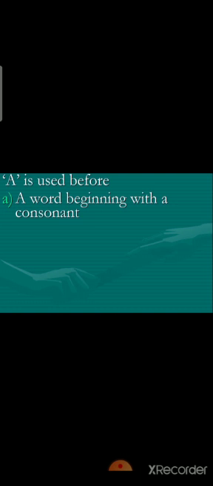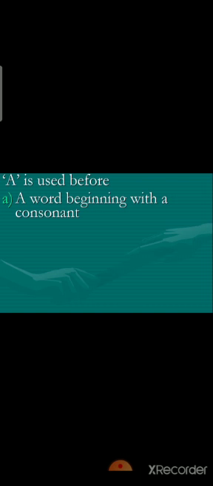When we want to use articles, there are two kinds: indefinite article and definite article. In the indefinite article there are two articles, a and an. So first of all we will see when we are going to use the indefinite article a and when we are going to use the indefinite article an.